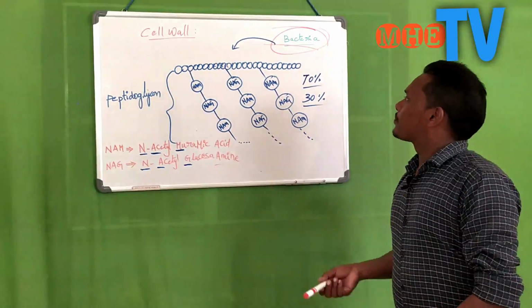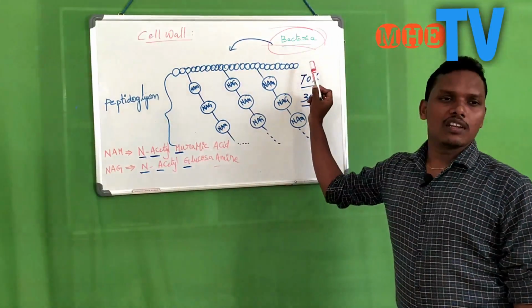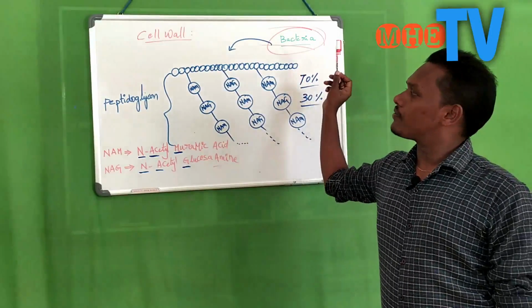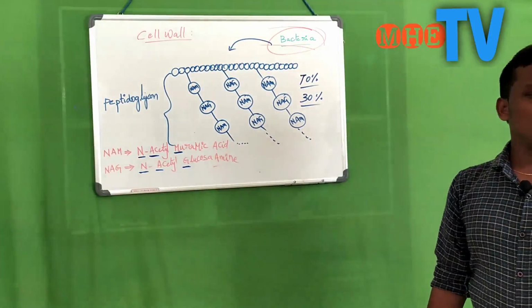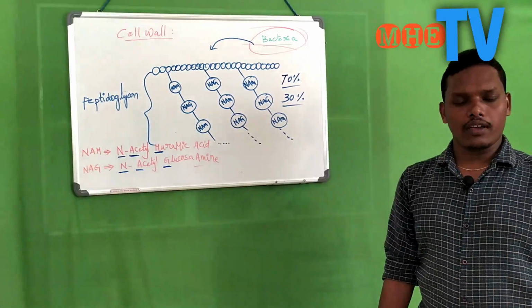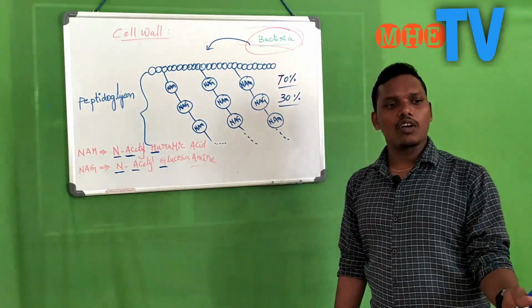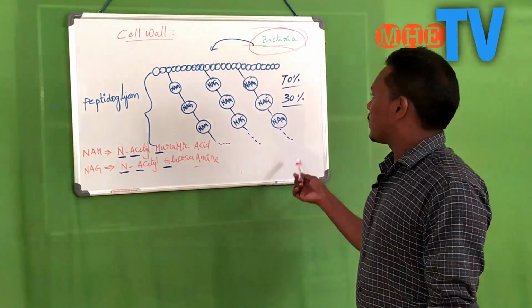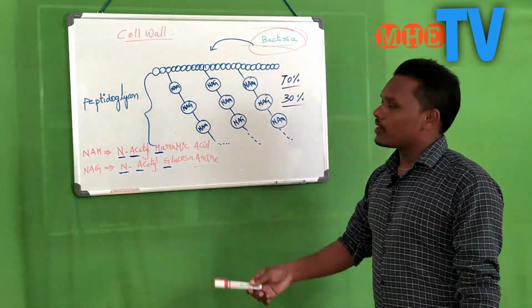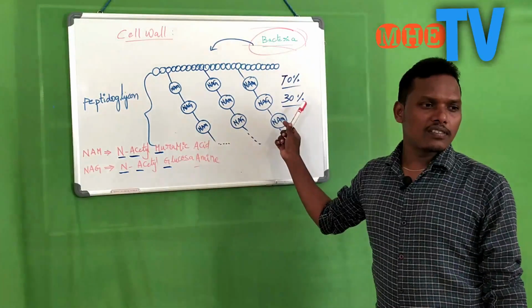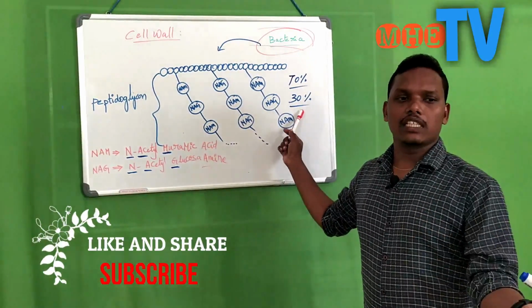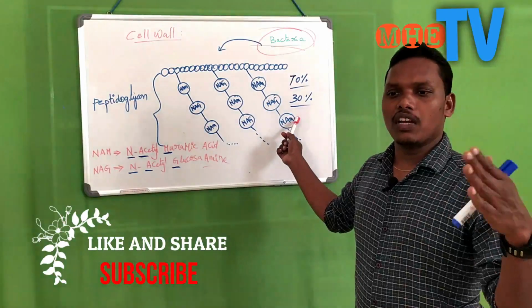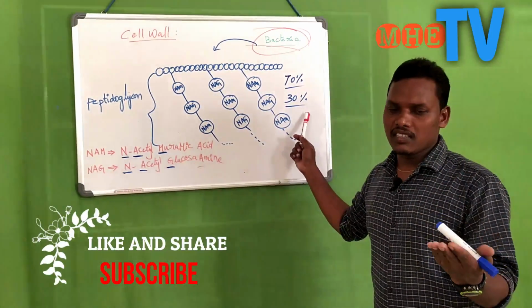For example, if the bacteria has more than 70% peptidoglycan, it is very hard to kill with outer agents, chemical agents or detoxificants. Whereas thinner bacteria, with only 30% peptidoglycan, are very easily exposed to disinfectants. That means they are easily killed.